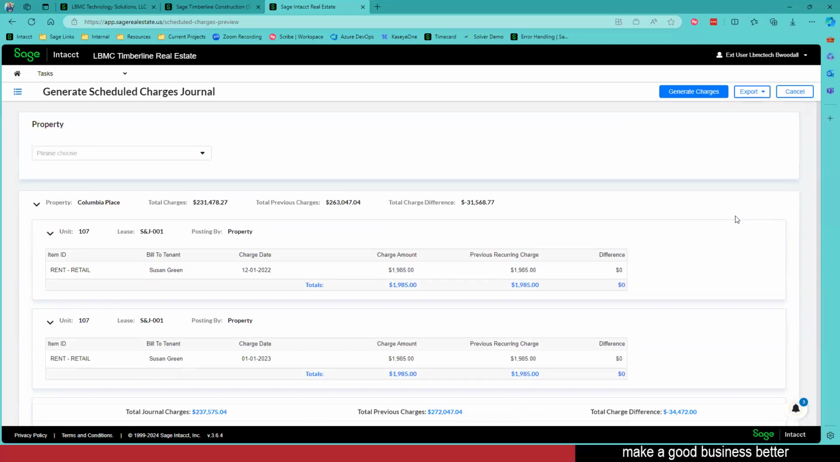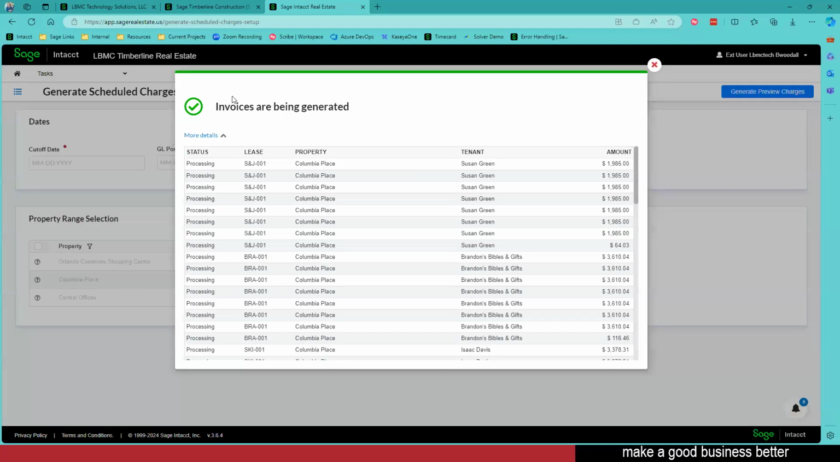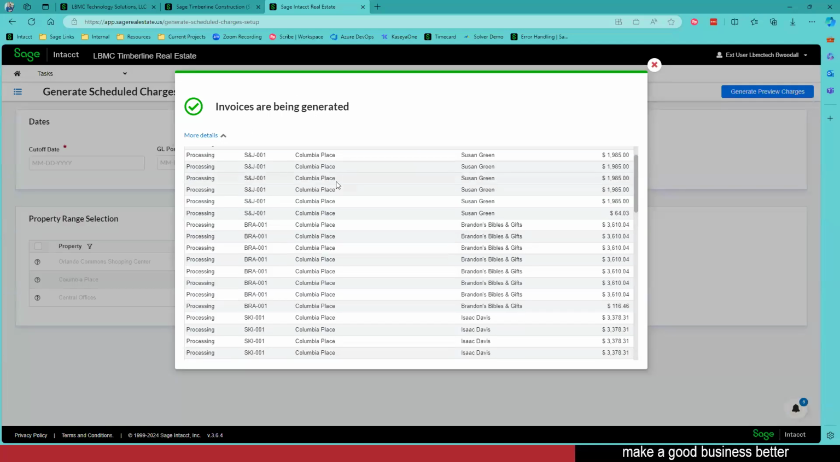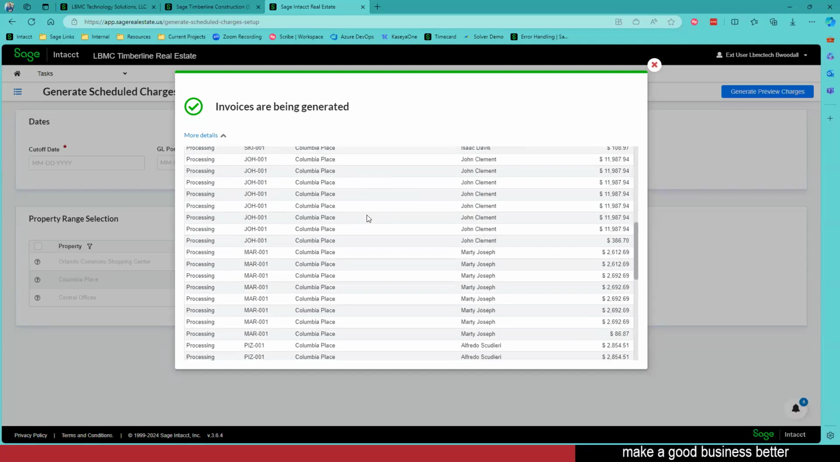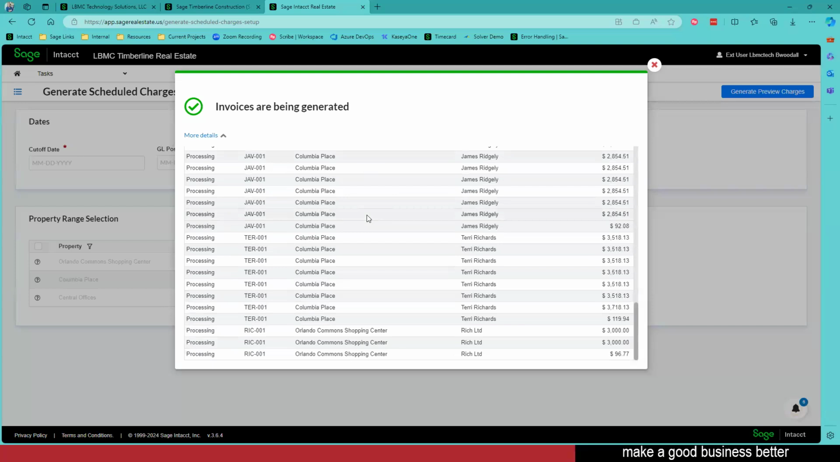Okay, so then I could just export it if I want to. Maybe I need to send that off for approval to somebody. I definitely can. I'm going to go ahead and generate those invoices, and look there, invoices are being generated. So I can see all of those. They're currently being processed. I didn't have to do these individually. This is such a phenomenal system in that I'm automating so much of my work here.